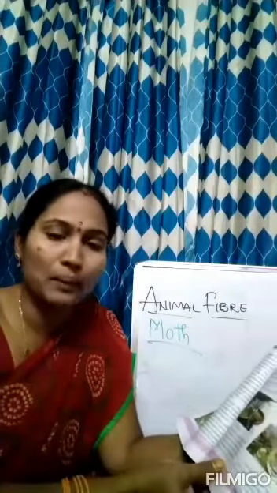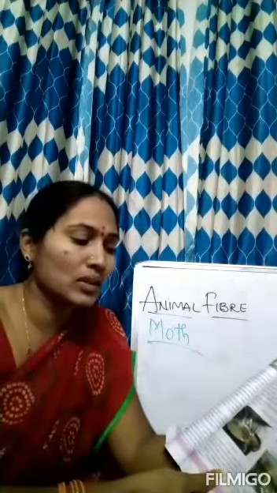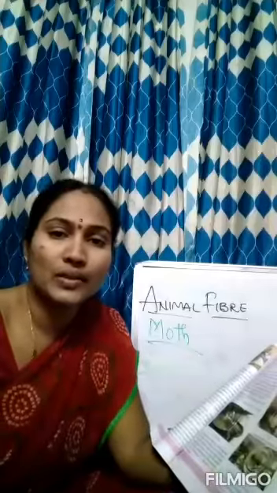So in these 4 places the silk is produced mainly, and the cocoon market is in Madanapalli, Dharmavaram, Khadiri, Palamaneru, Rayachoti, Hyderabad, Hindupur. So this is about stage number 2.